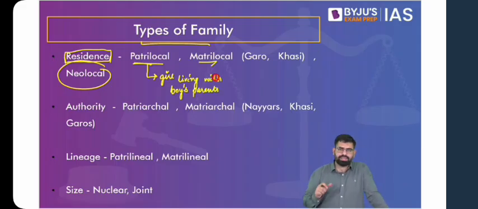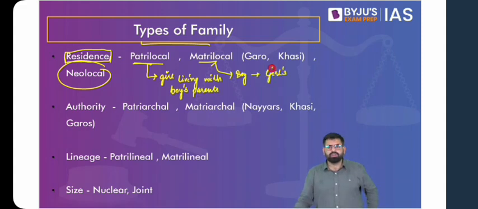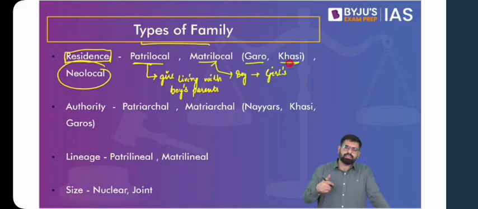So on the basis of residence, you find that we have patrilocal and then we have matrilocal families, wherein the boy goes to live at the girl's house or at the girl's parents' house. And this is something which is an exception, which you find in a few societies or in a few groups. So for instance, you have Garos and Khasis. In Garos and Khasis, when a boy and a girl get married, the boy goes to stay at the girl's parents' house. And also there is this concept of neolocal. I hope you are able to understand. So when you say patri, it is related to the patrilineal aspect. And then matri, you can relate it with mother, that is the female side.